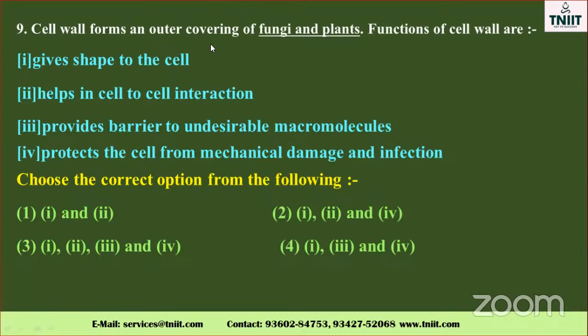Next one: the cell wall forms an outer covering of fungi and plants. What are the main functions of the cell wall? See the exact mechanisms. What are the main uses of the cell wall? They give shape to the cell. Yes, without the cell wall there is no shape to the cell. Inside there is a nucleus. The cell wall gives the special shape of the cell, hexagonal and so on.